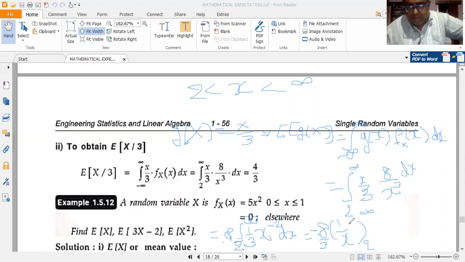How do I get 1 by x? Because integral x to the power of minus 2 is x to the power of minus 1 by minus 1, which I can write as 1 by x, with the minus sign taken outside. I get 4 by 3.